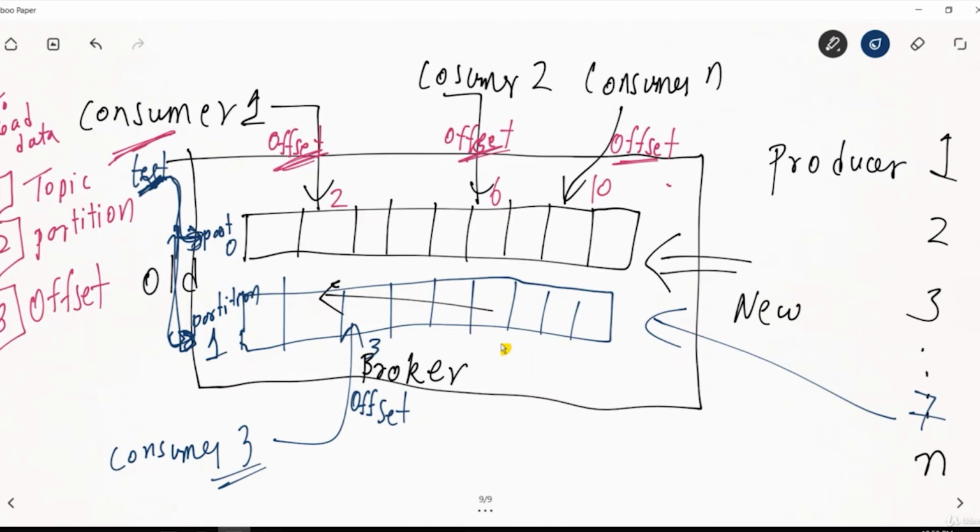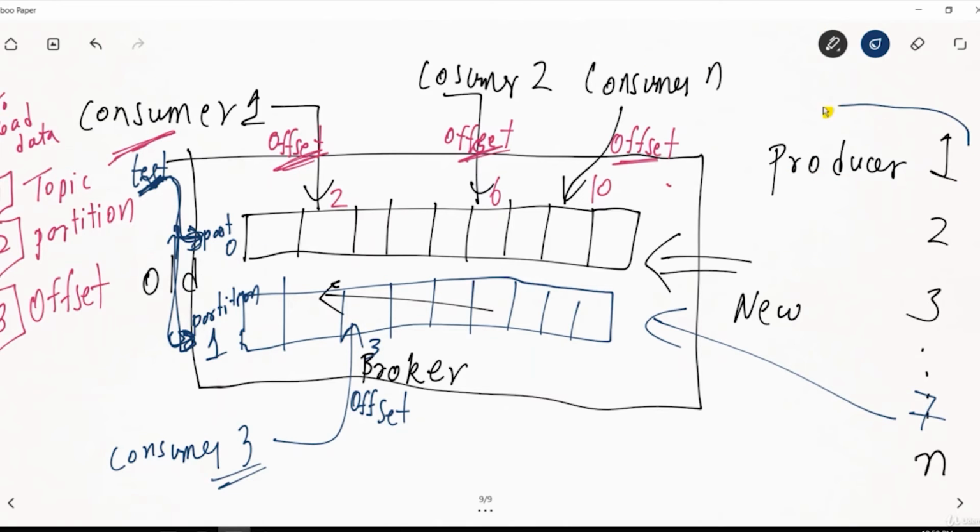Right. So it's not like the topic is the test. Our queue name is test queue, or we can call it a topic. And then we have some incoming messages from the producer, which is divided into two partitions, that is 0 and 1. That's what it is. Incoming message is coming from the producer.